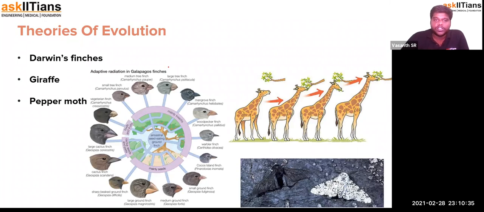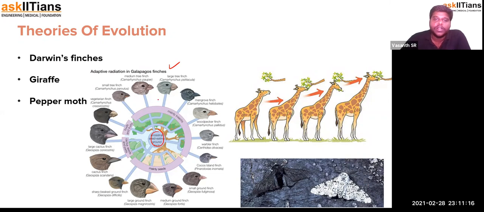Darwin's finches are one example that Darwin observed in the Galapagos Islands. There was only one type of finch, the ancestral seed-eating ground finch. But later, in the different regions of the Galapagos Islands, he observed different types of finches. These different types of finches had their beaks modified. Why did their beaks have to be modified? Because the availability of food was so different in different regions of the Galapagos Islands. To survive in that region, the birds had to adapt themselves to make use of the food that was available.